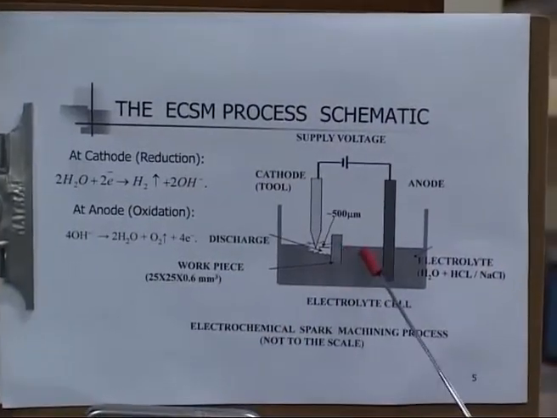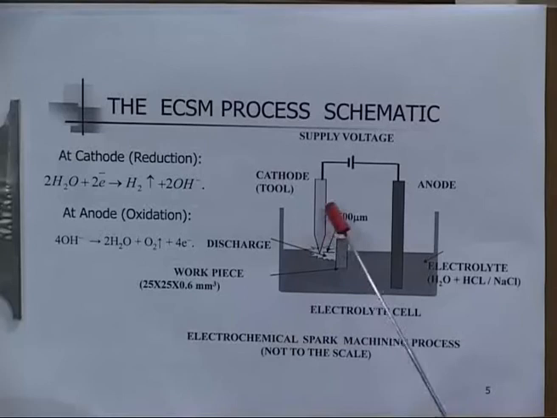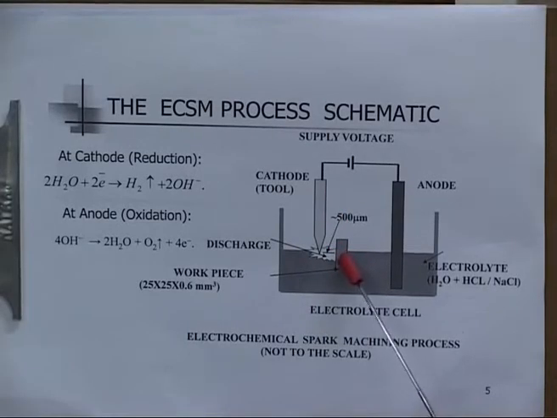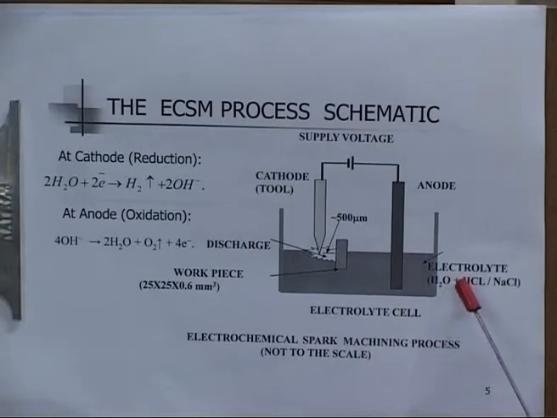This is the schematic of the electrolyte cell. There are two electrodes, one is anode, the other is cathode, and a workpiece which is a separate entity placed nearby the cathode tool. The cell is filled with the electrolyte. Normally we use a diluted solution of HCl or sodium hydroxide. And in ECSM particularly, unlike ECM, the tool sizes are grossly different. Anode is of larger size and cathode is of smaller size. This ensures the sparking at the tool tip and between the interface of the tool tip and the electrolyte.